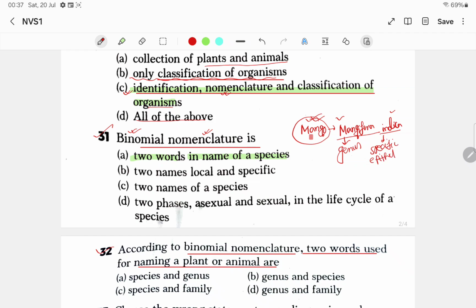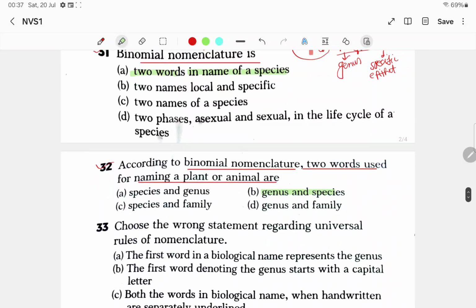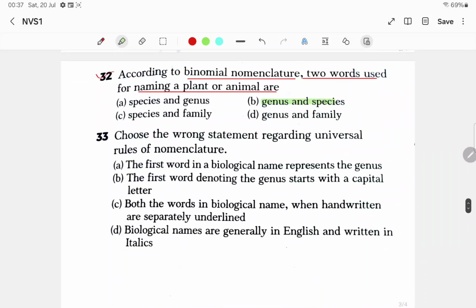So the two words are genus and species. Next, choose the wrong statement regarding universal rules of nomenclature. When you give the scientific name of any living organism, there will be some rules, universal rules.